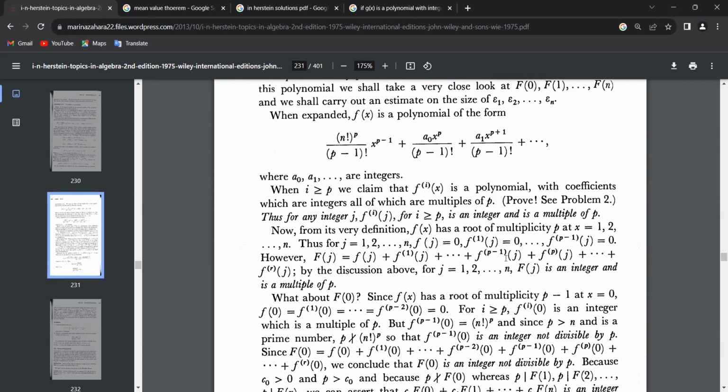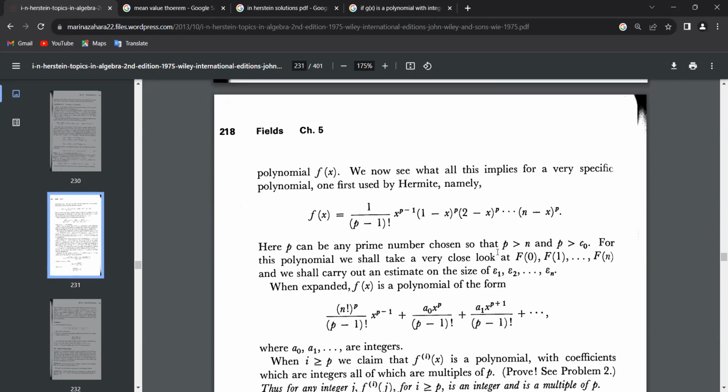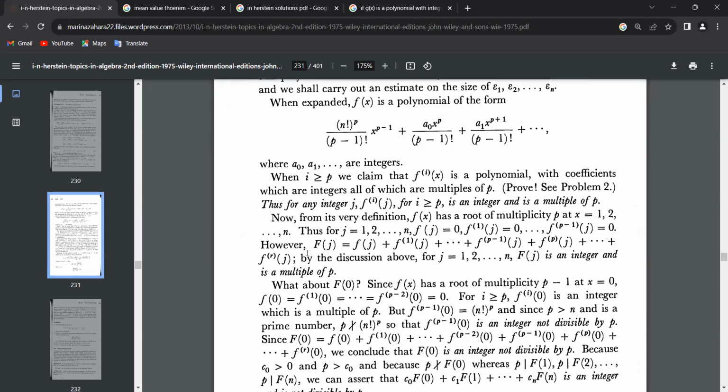But then you see this capital F of j. This is an integer because each of these f_j are integers. It is an integer and it is a multiple of p.